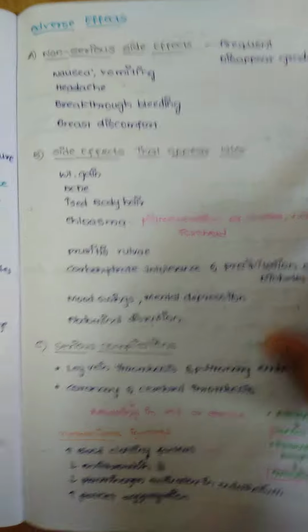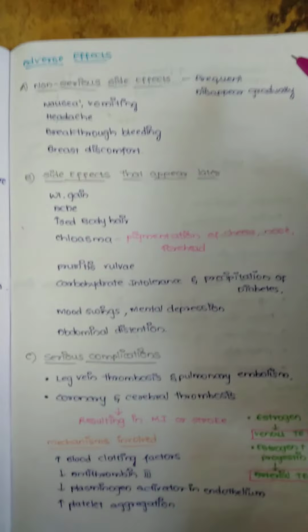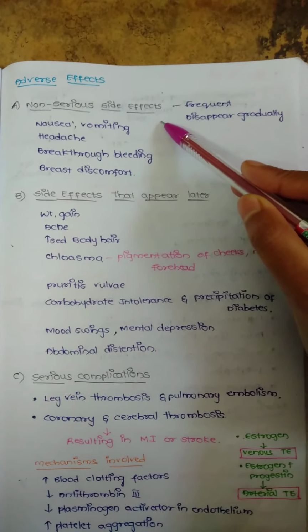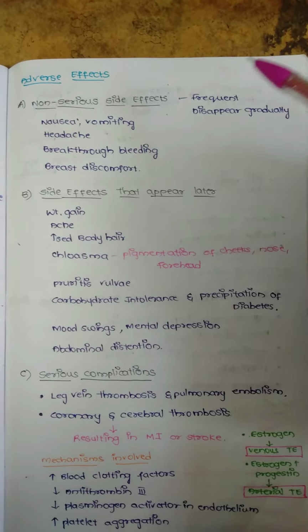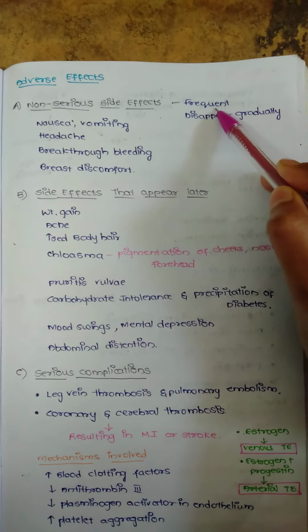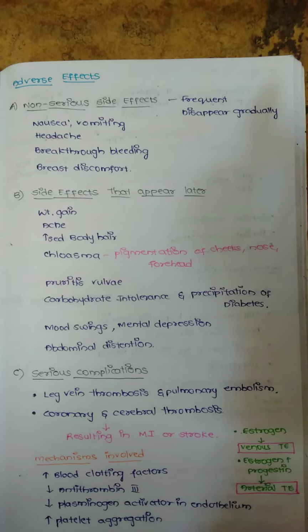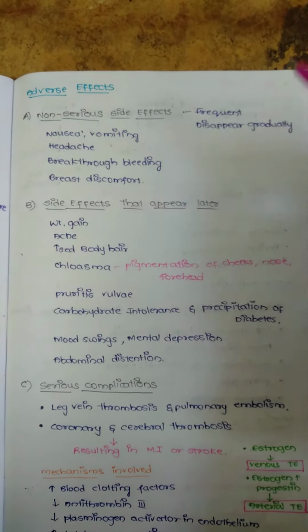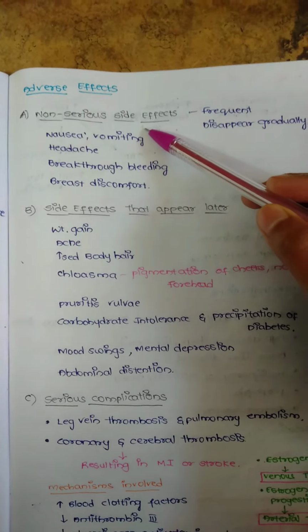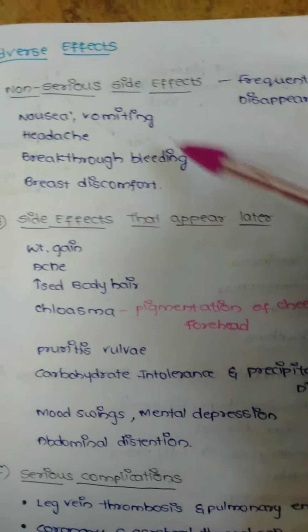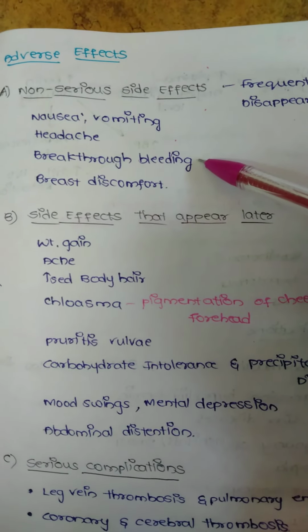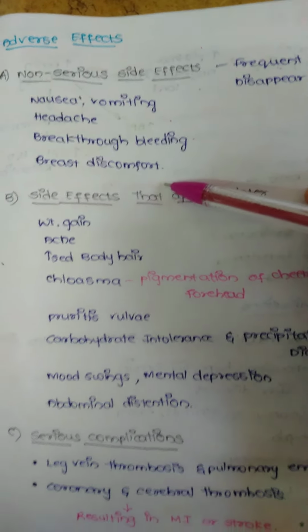Now we discuss adverse effects. Non-serious side effects occur frequently and disappear gradually, and there are no serious effects. They are nausea, vomiting, breakthrough bleeding, and breast discomfort.